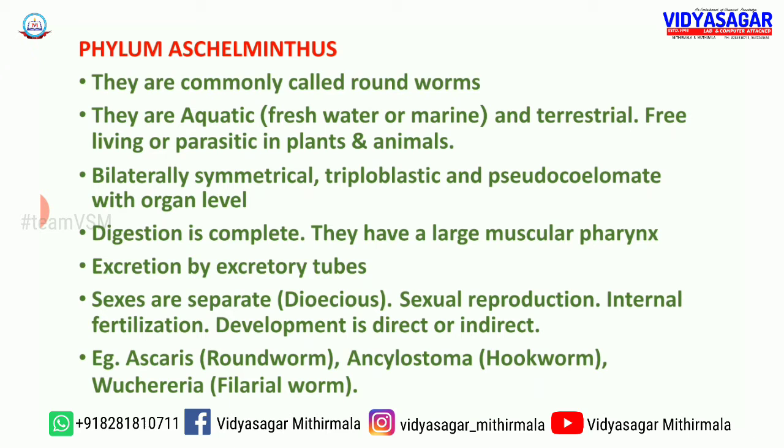The next point, sexes are separate. Separate means they are dioecious, meaning the male sex organ is found in one individual and the female sex organ is found in another individual. There are males and females. They practice sexual reproduction. Coming to the style of fertilization, that is internal fertilization. The fertilization process takes place inside the body.